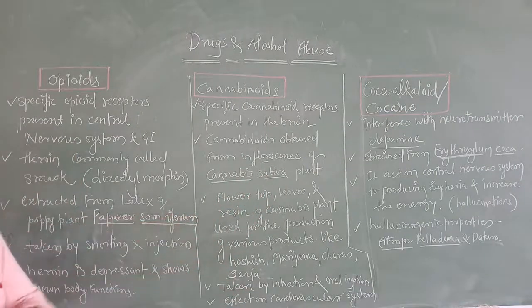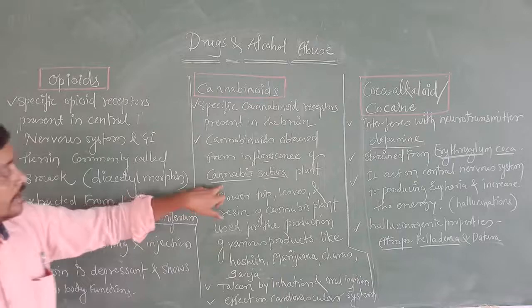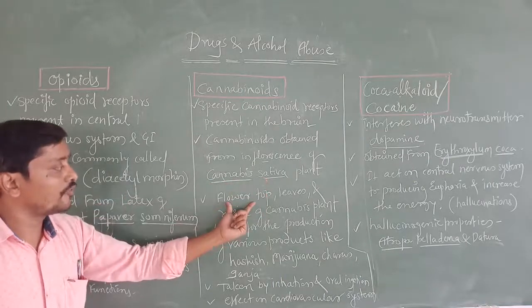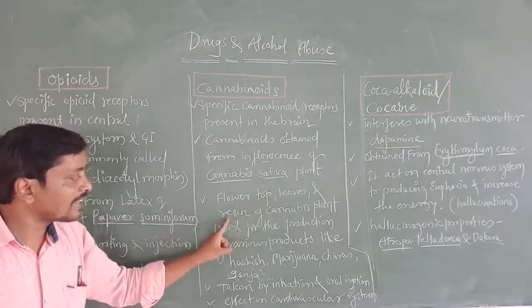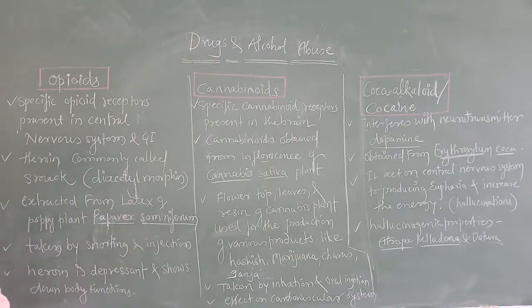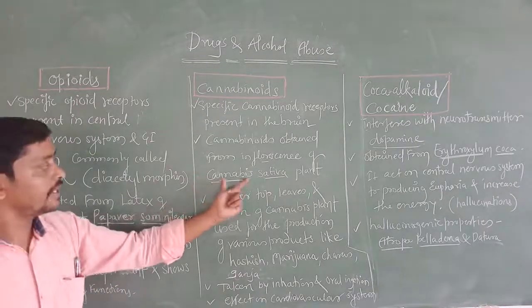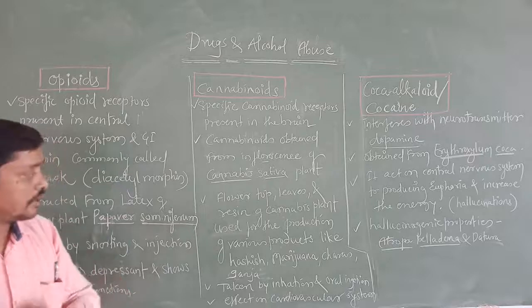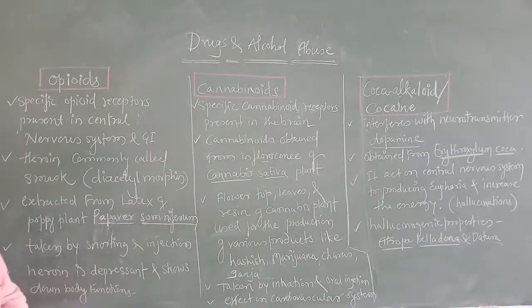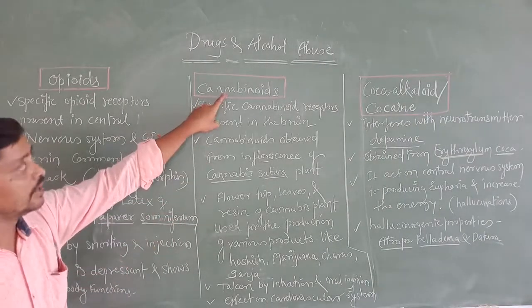The different parts of this plant, the flower tops, leaves and resin, are used for the production of different cannabinoids.